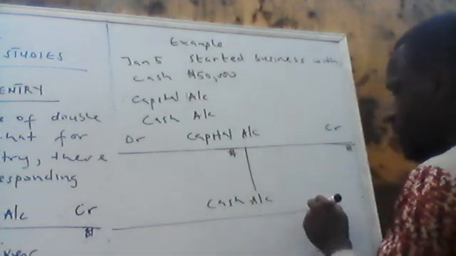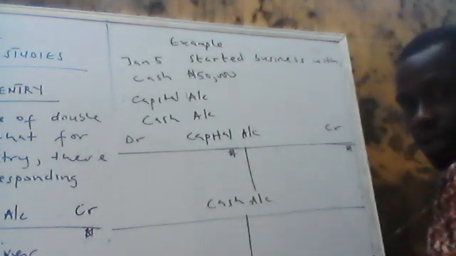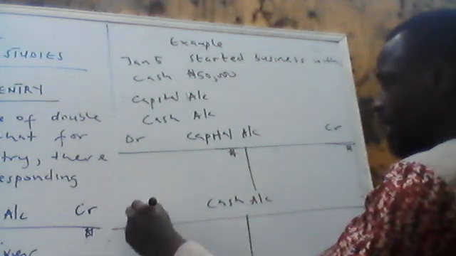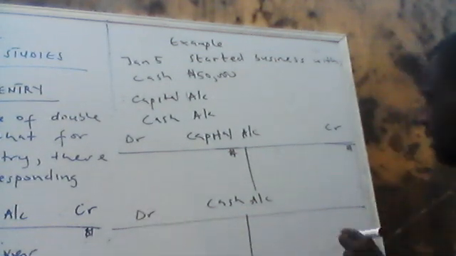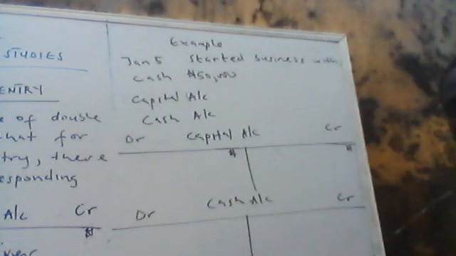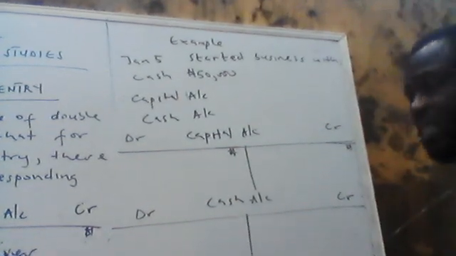You draw a ledger for it, divide it into two. Can you see it now? If you are getting it, you write DR here, it means debit side. You write CR here, it means credit side. Hope you are getting it.